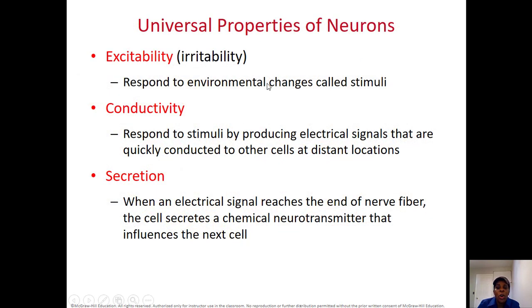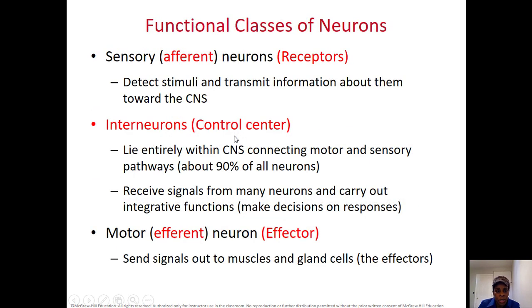What are the properties of neuron? Excitability, it means neuron can respond to things. Conductivity, things can run on the neuron. Secretion, at the end of the neuron, you will have a secretion to respond to the stimulus.